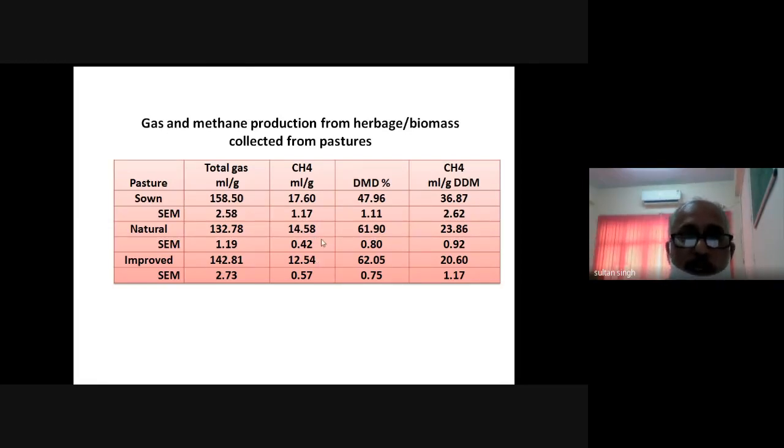If you see why it is less in case of the improved pasture than the sown pasture, because the sown pastures have only 1 or 2 species. But in case of the improved pastures, we have removed the undesirable species and introduced certain shrubs and trees and other desirable legumes. That is why the quality of the improved pasture is better as compared to the sown and natural pastures. That is why the methane production is less and digestibility is more in case of the improved pastures compared to the sown and natural pastures.